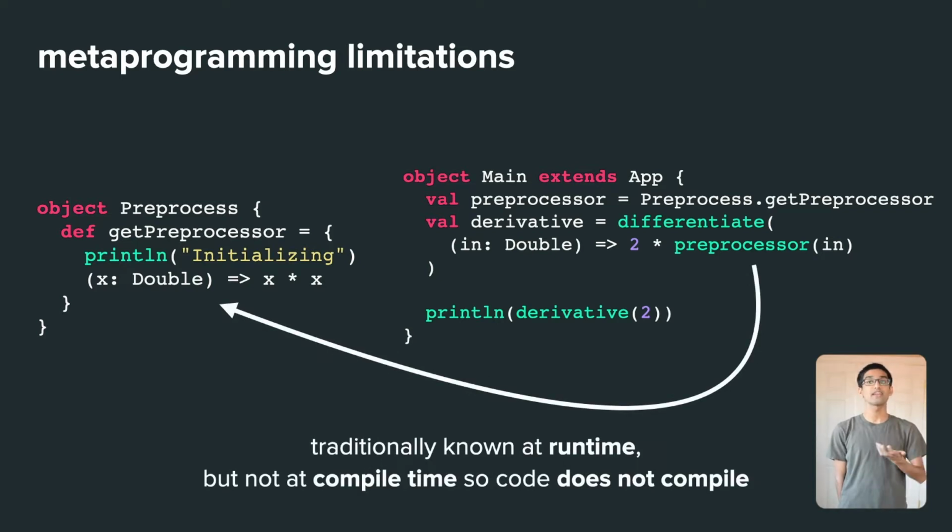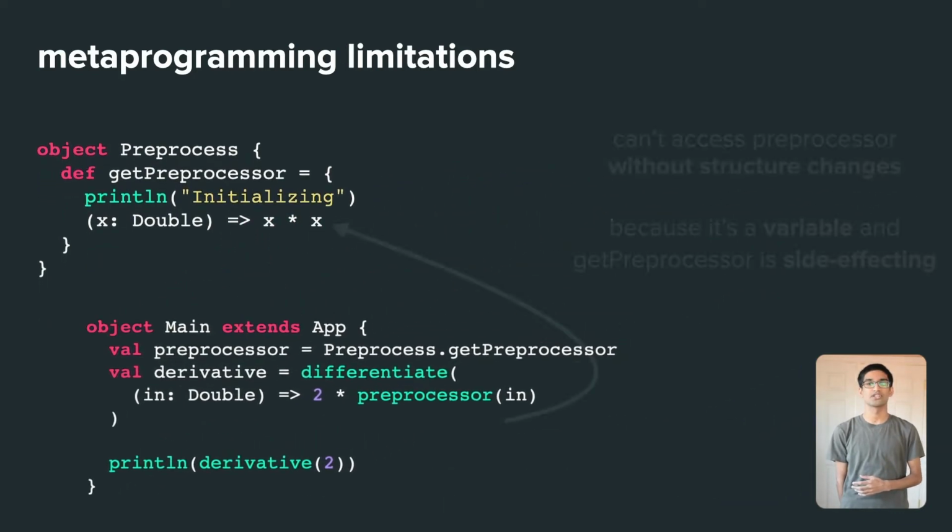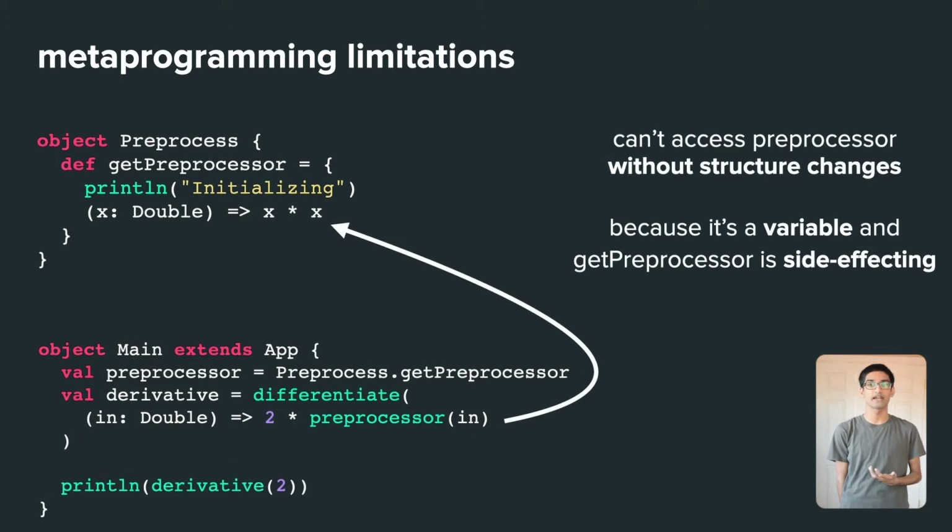But we'll run into an issue here if we try to access the definition of preprocessor in our differentiate implementation. You'll notice that we can't do this safely since the preprocessor is just an opaque function. We know its type, but we don't know its implementation. These types of abstractions get in the way of our analysis since now we can't differentiate the function. We also can't make structural changes to this program to use regular inlining without modifying the behavior of the code, since preprocessor is loaded into a variable and any attempt to inline it would result in different behavior since getPreprocessor has a side effect.